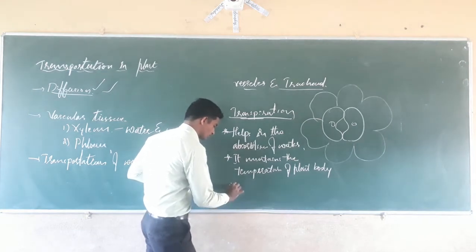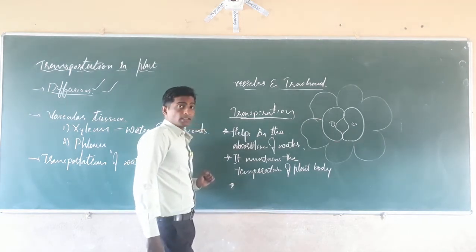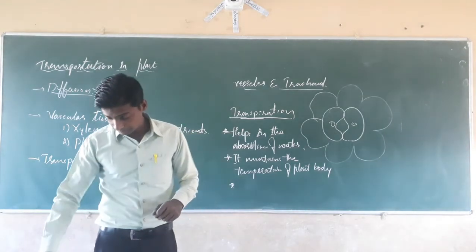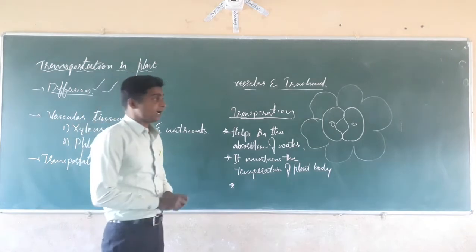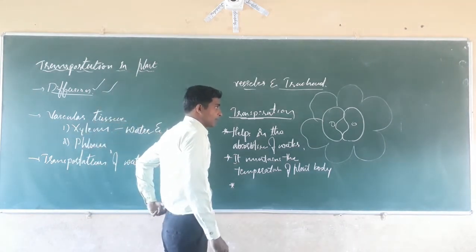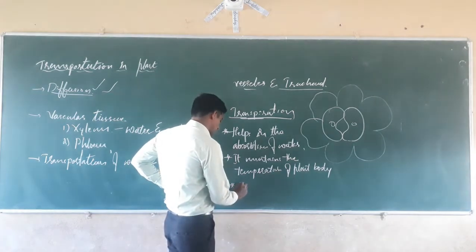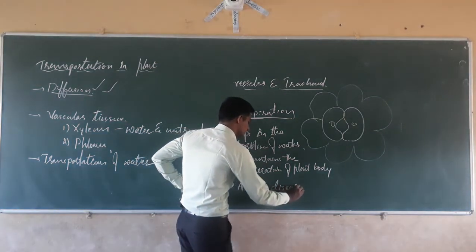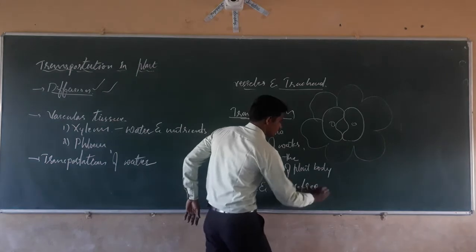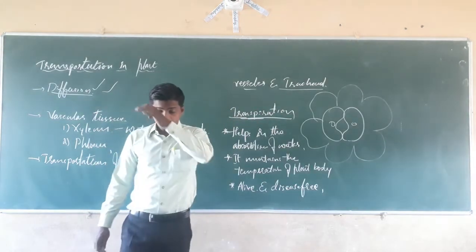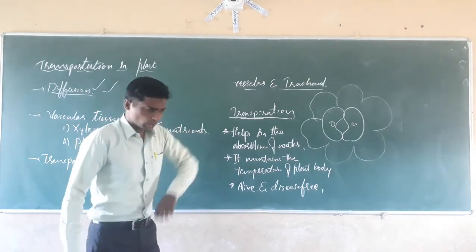Next, it makes the plant disease free. See what happens? It makes the plants active or alive, and disease free. See the transpiration due to the movement of water.